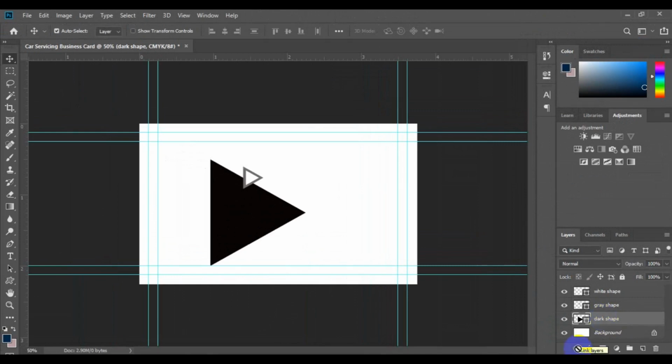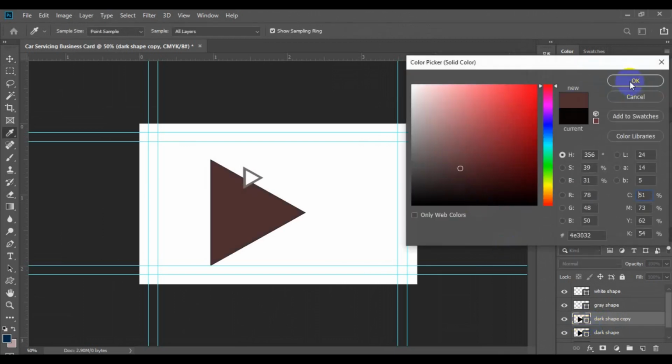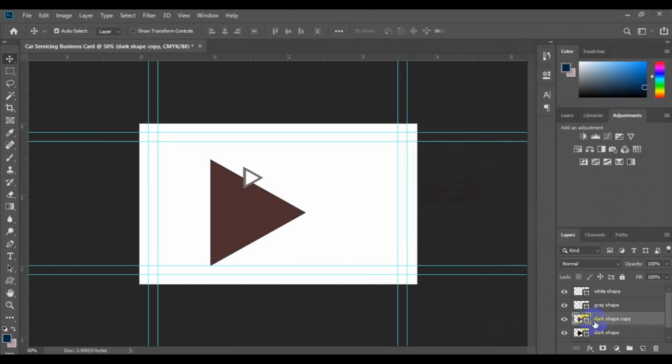Now we need to make some duplicates again, so we have to consider by name. So we have to start from dark shape right here. So you just need to press Ctrl J to make a duplicate. Okay, then this dark shape right here, we can double click on the layer thumbnail and then we can change the color. Okay, so next thing we can do right here, we can rename this one another name. We can call it light shape and click enter.